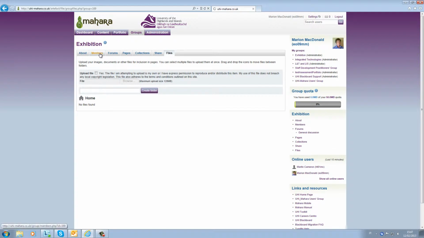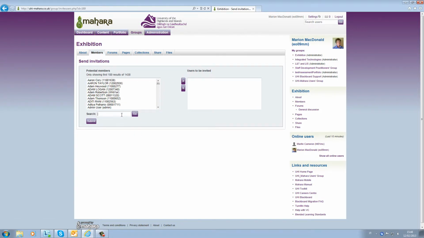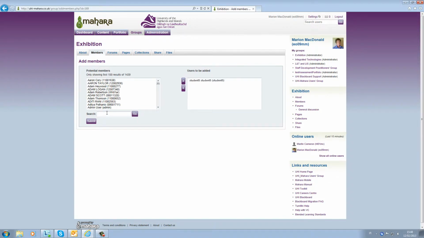If you choose controlled membership, use this link to send multiple invitations. Type names in the search box. When a name is found, it will appear in the box on the left, and you should use the arrow to send it to the right box. Search for more names until they are all listed in the right-hand box and click Submit.